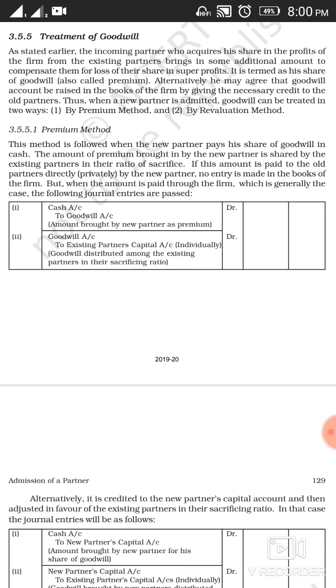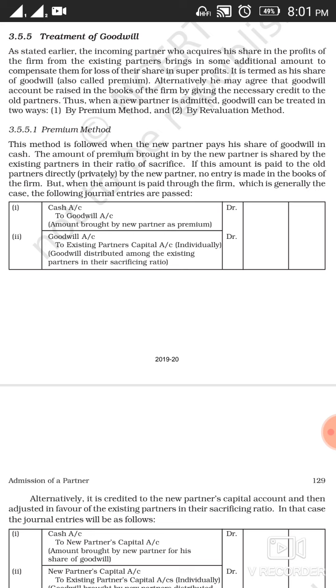As per the rule of the real account, debit what comes in, and he is bringing the same amount as premium for goodwill. So the first entry will be cash account debit to premium for goodwill account, and the second entry will be premium for goodwill account debit to existing partners' capital accounts individually. The share that has been brought by the new partner as premium will be distributed among the existing partners, or you could say the old partners, in their sacrificing ratio.